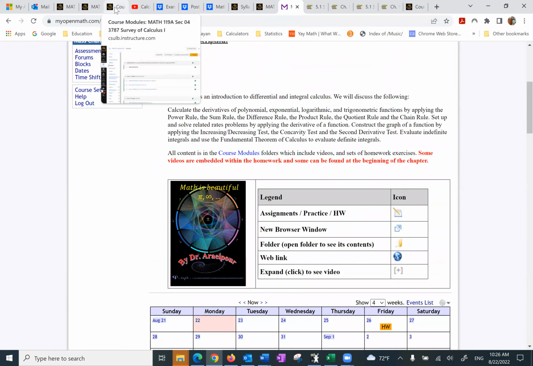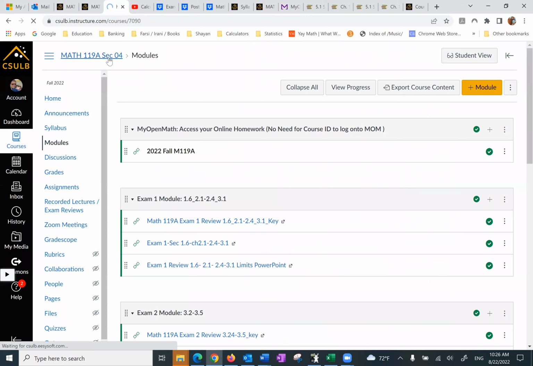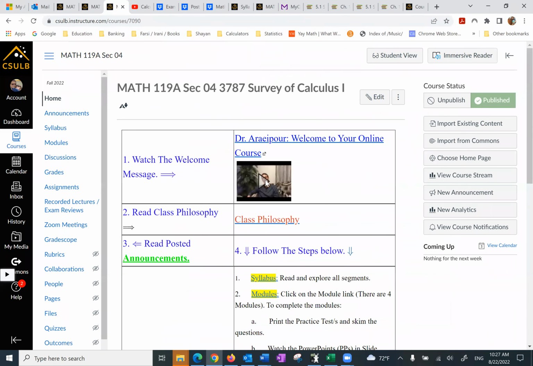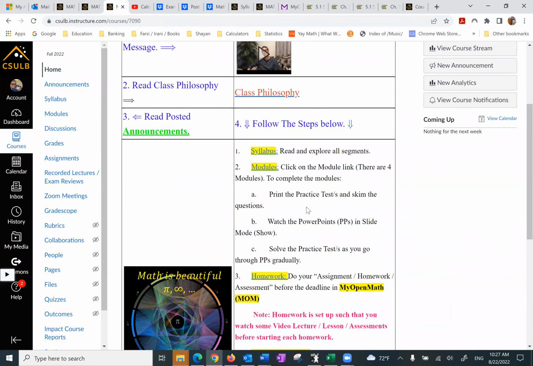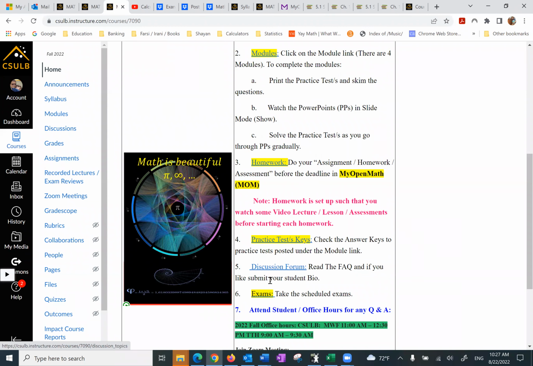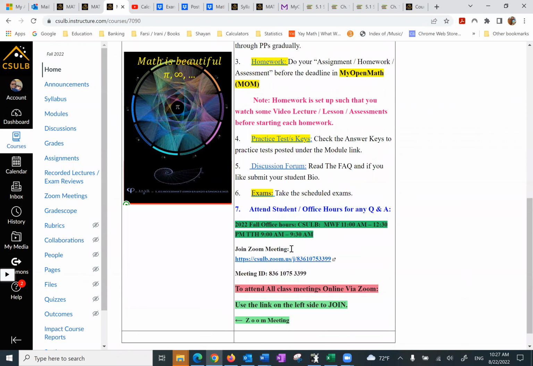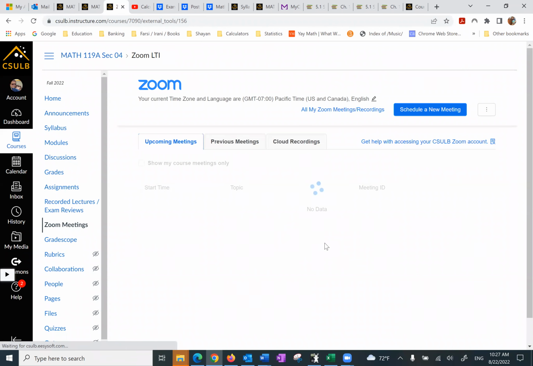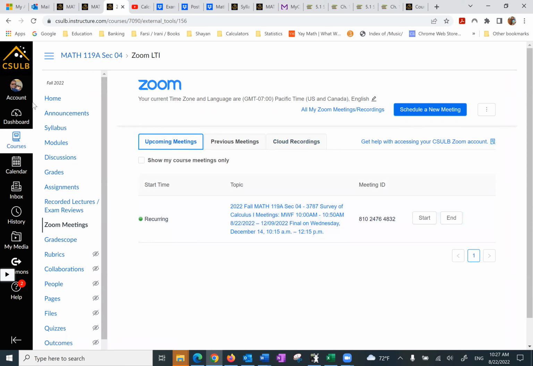So going back to the homepage of Canvas, first we have the welcome message, then the philosophy, then the announcements, the syllabus. Under the modules, we can find the practice test, the PowerPoints, the key to practice test, homework, practice test keys, as I mentioned, exams. As you scroll down, you have the office hours almost near the end, and at the very end, the Zoom meetings that take place here, and this recording, as it becomes available, you can find it under the cloud recording.